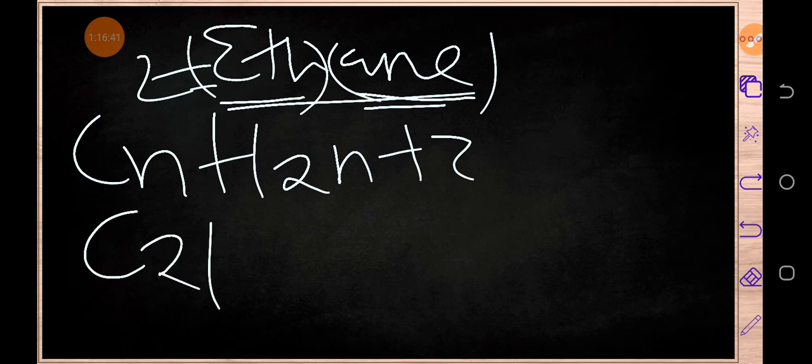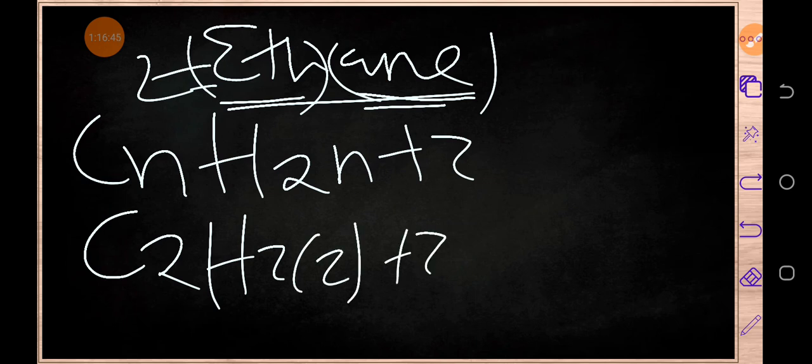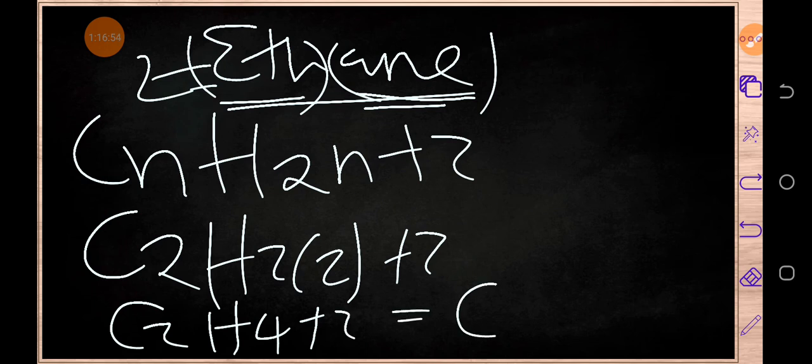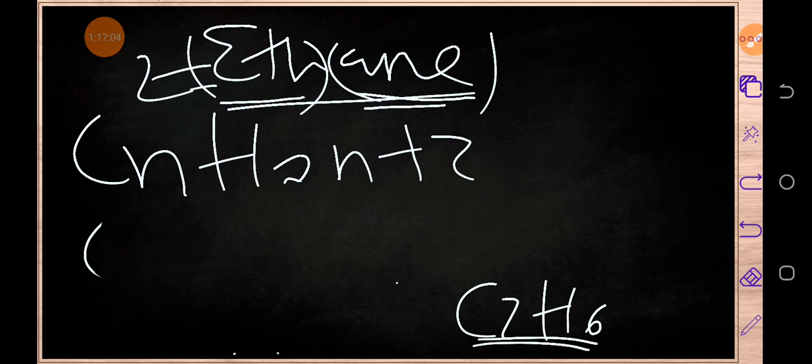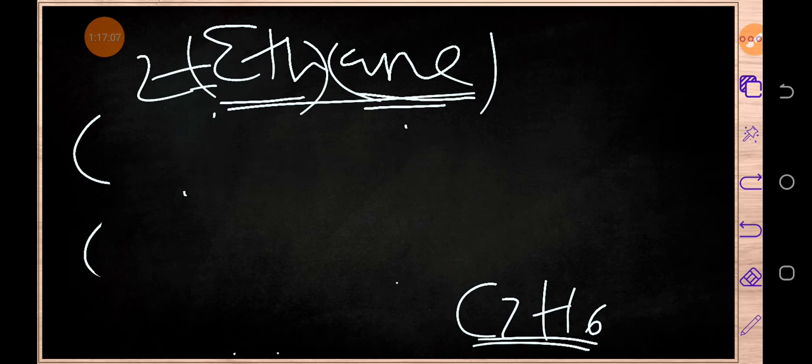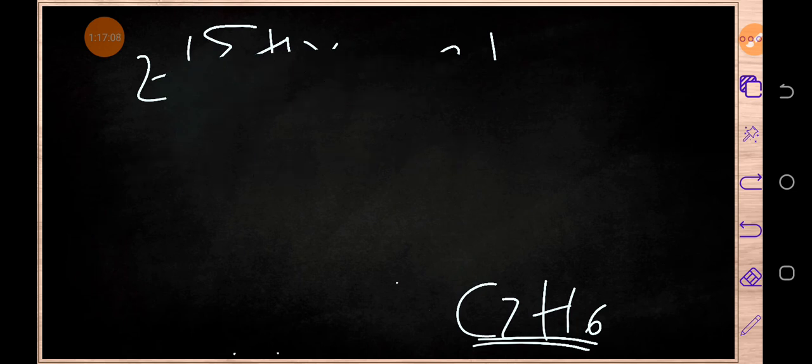So here it is, plus 2. So 2 times 2, the answer is 4. 4 plus 2, the answer is 6. So when you clear up, you are going to have this. This is actually the chemical formula for ethane.